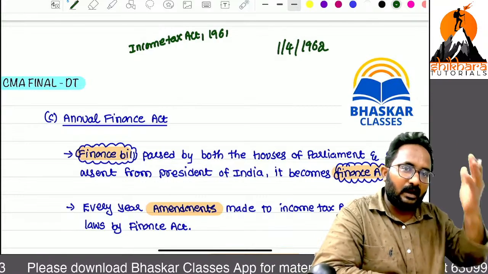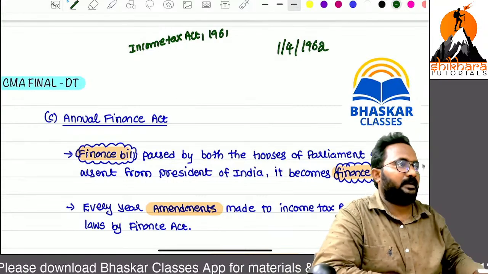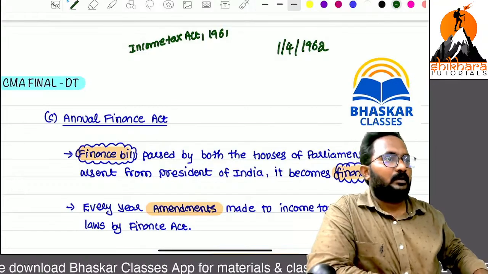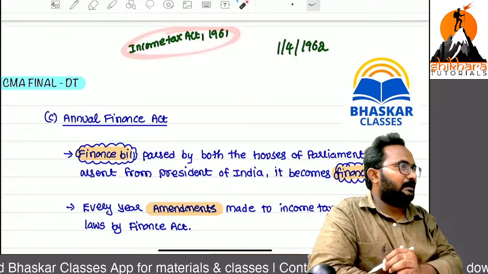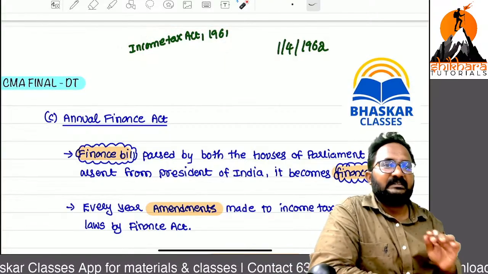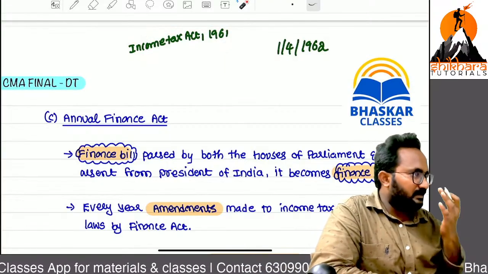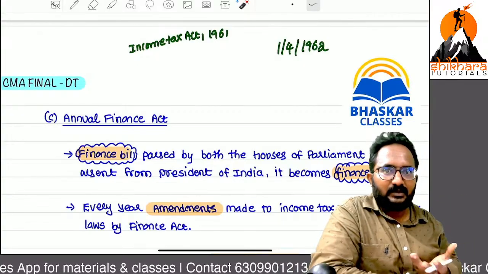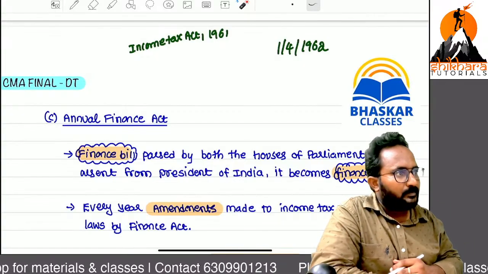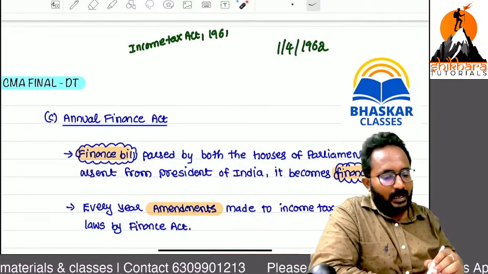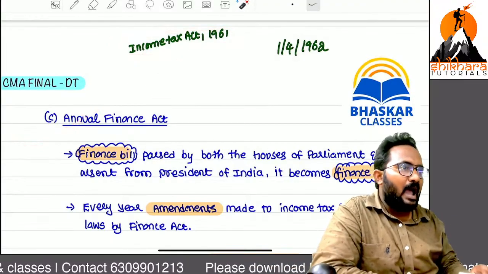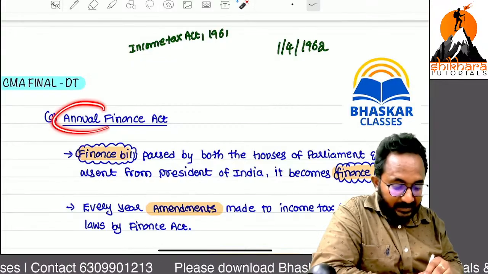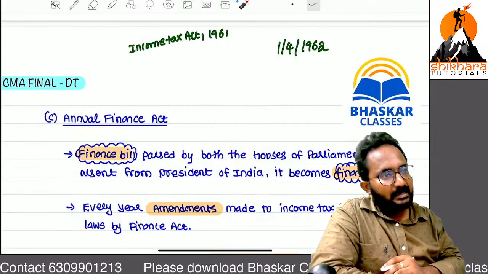1/4/1962. Long ago. Now we are in 25. Sir, how can we apply the same act for the present situation? Rupee inflation rates have changed, so tax rates we also have to change now. That's why every year we have to amend this act by using what, ma? Annual Finance Act. Every year. That's why we are representing it as annual.